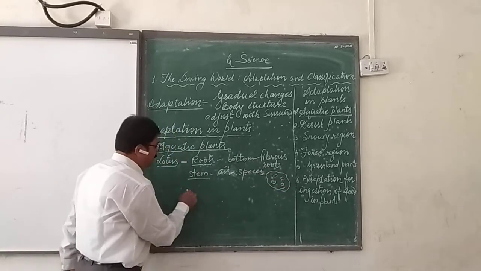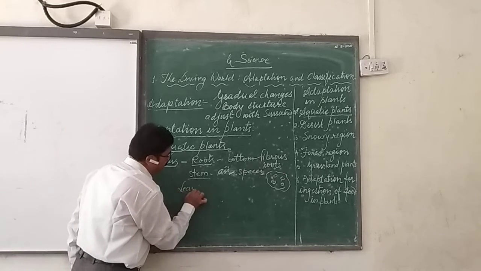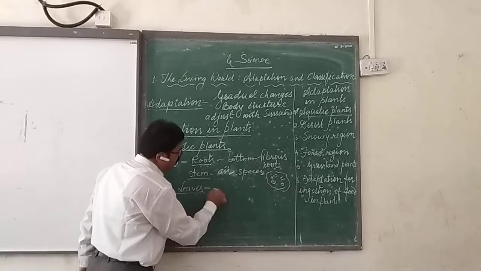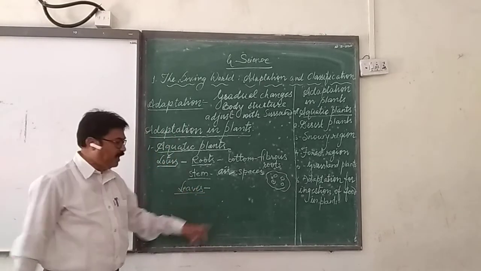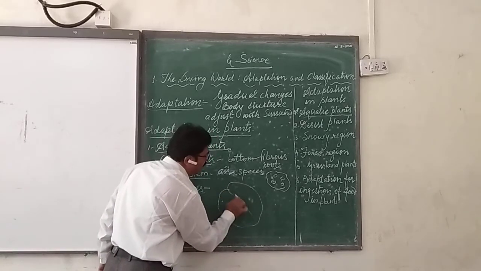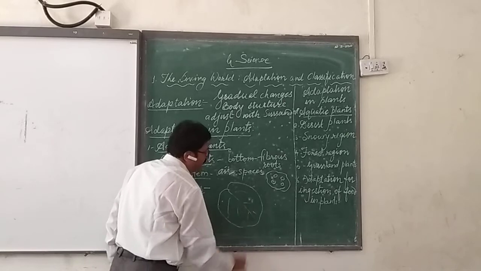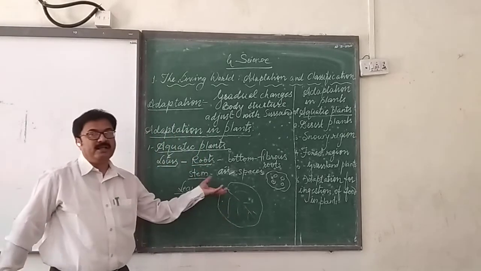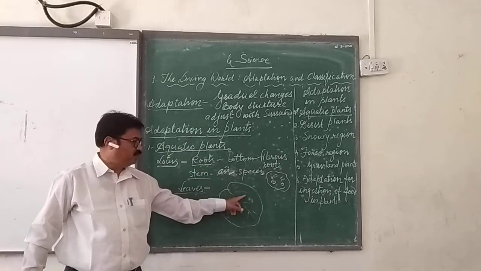And if you see the leaves of the lotus plant, they are somewhat flattened in shape,